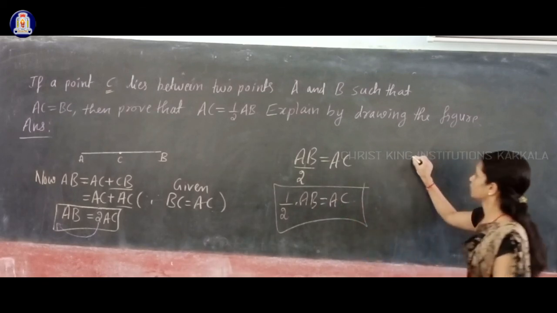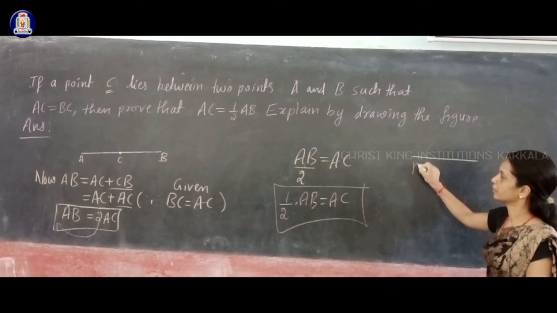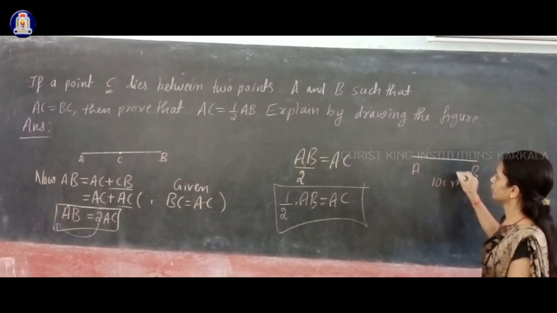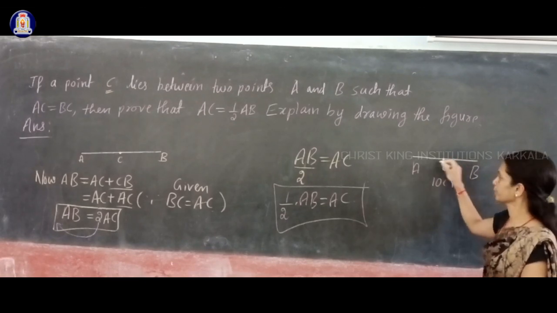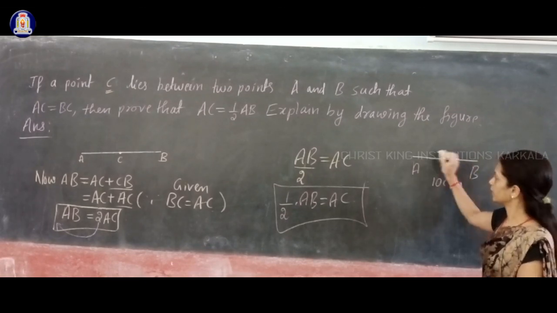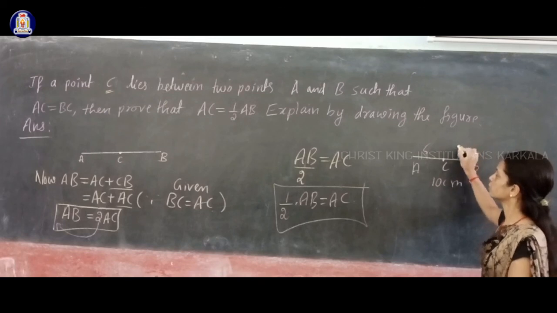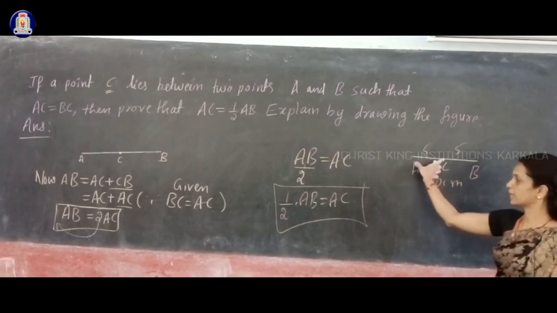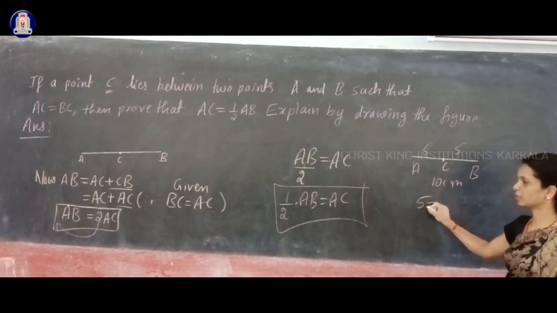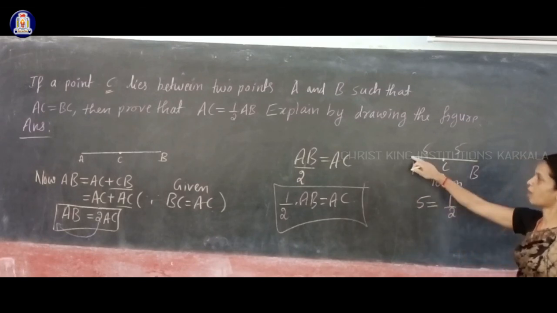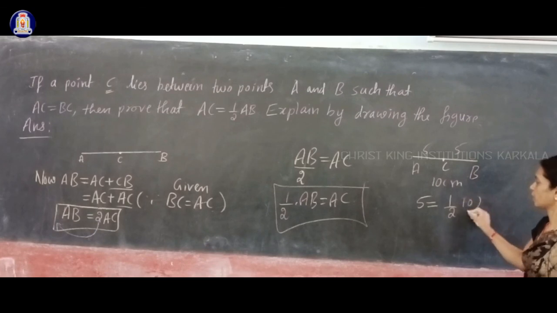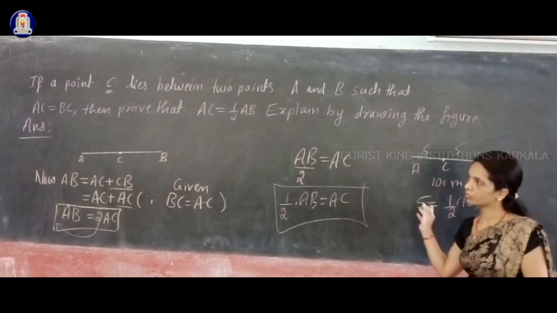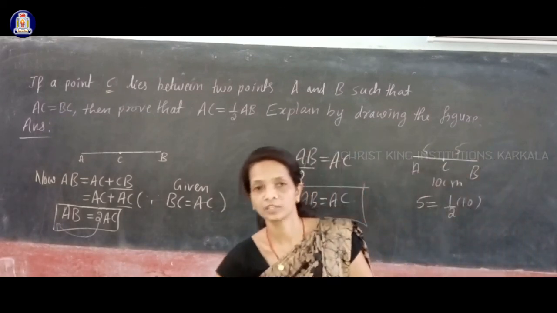That you can see by this example also. Suppose I take AB as 10 centimeters and C is a point in between these two points, then what is the AC length? AC length is 5 and CB length is also 5. Clearly you can see that AC, that is 5 centimeters, is half of AB. AB is 10, and half of 10 is 5. So that you have to prove here in general. Okay, thank you.